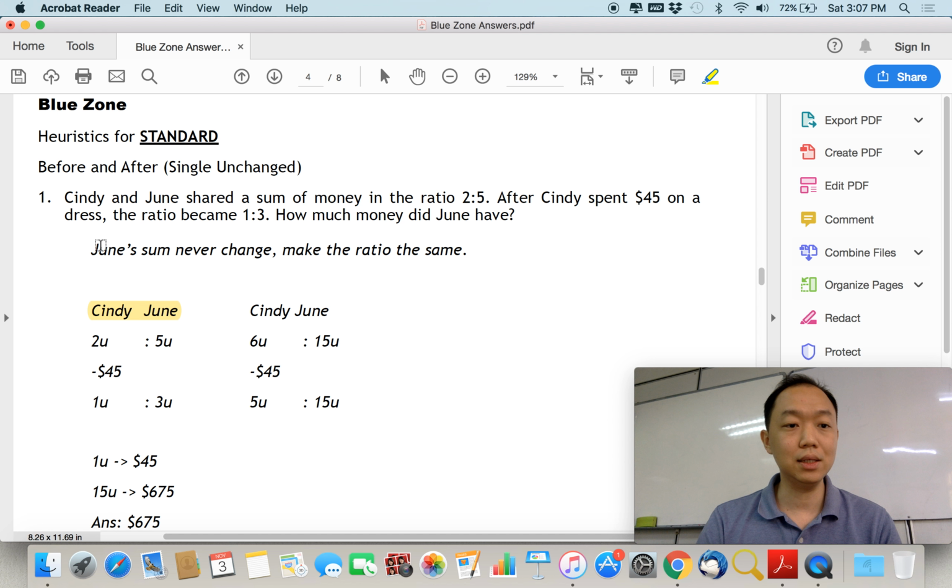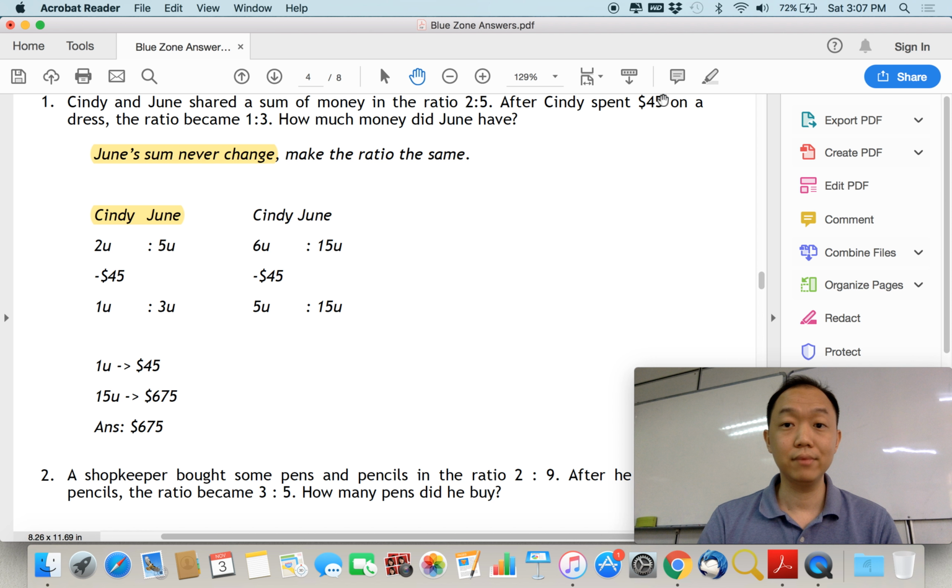But in this particular question, you have to see that June's sum never changes, so we should try and make it the same, which is shown here. So there's a 15 and 15. Okay, what does this mean? This means that the first set of ratio you've got to multiply by 3, and the second set you've got to multiply by 5 to make it the same, and then you can do a comparison, which is over there.